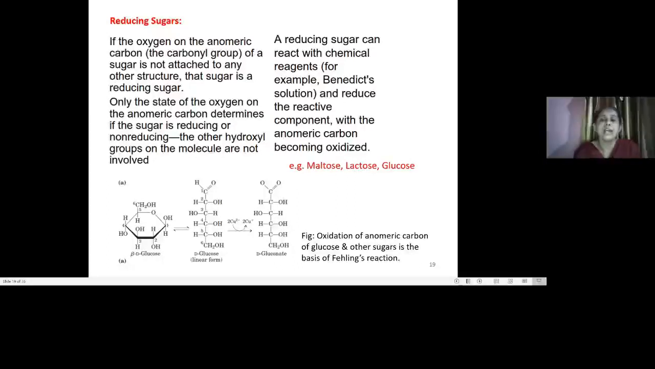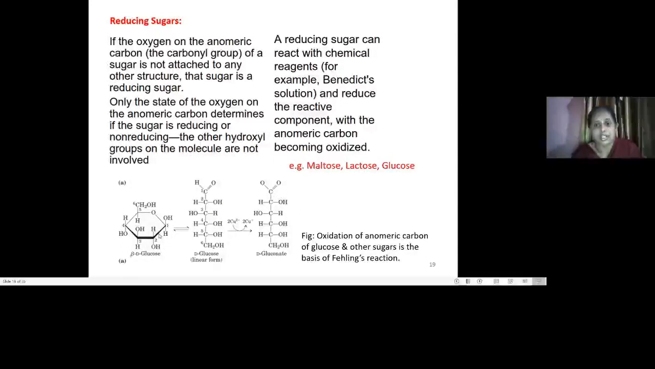For example, Benedict's solution or Fehling's solution will reduce that reactive compound at the anomeric carbon, and the sugar itself gets oxidized. So there are various reducing sugars like maltose, lactose, glucose, and there is a non-reducing sugar, for example sucrose. Okay, so see here it is beta D-glucose, having the position of the carbonyl hydroxyl group, you could see above or below.